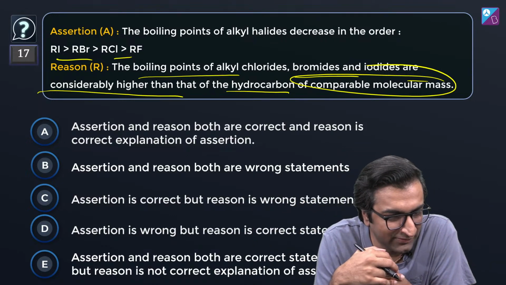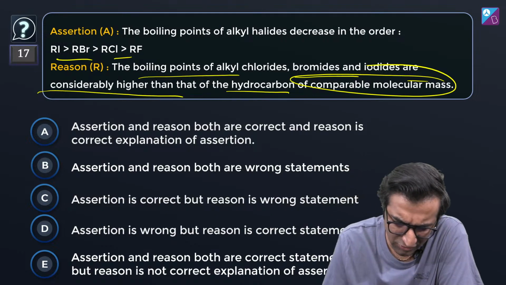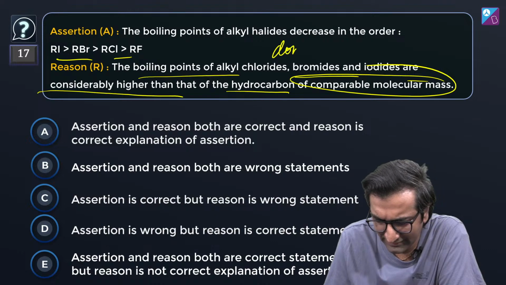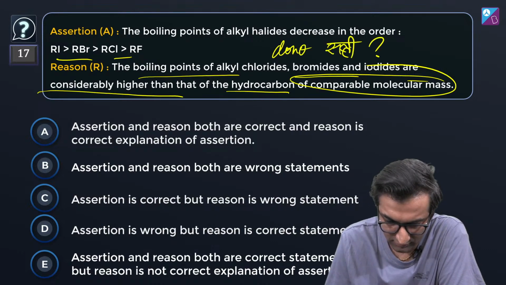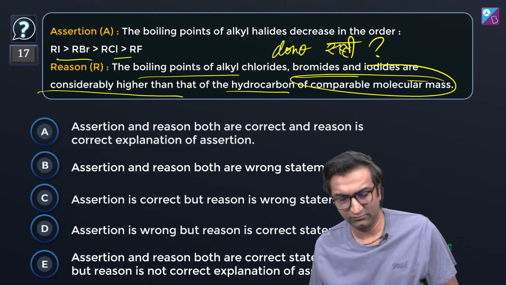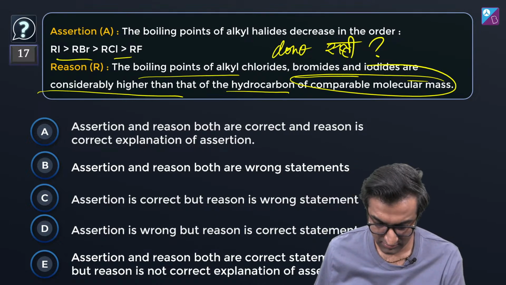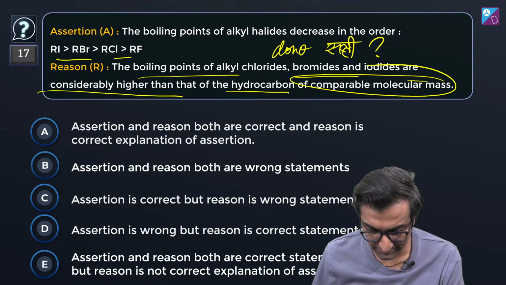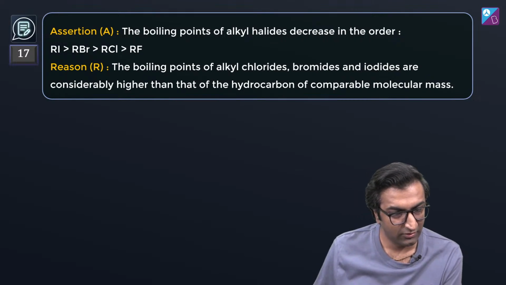A true, B false. Okay. A true, B false. मुझे तो दोनों सही लग रहे हैं. दोनों सही नहीं लग रहे आपको? Boiling points. E. Both are correct, but the reason is not the correct option for this thing.